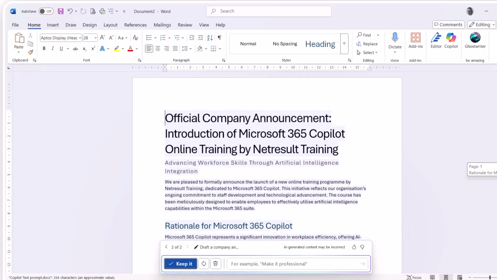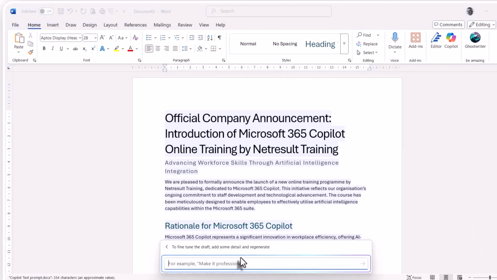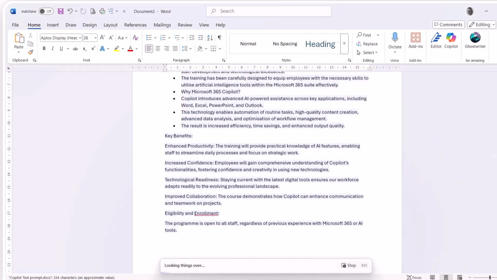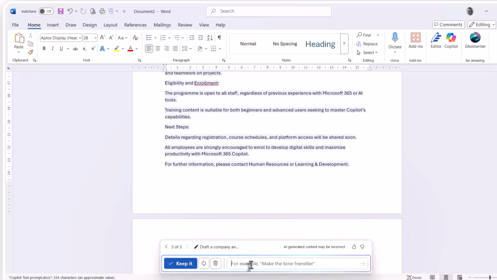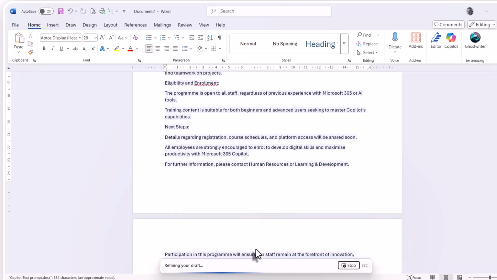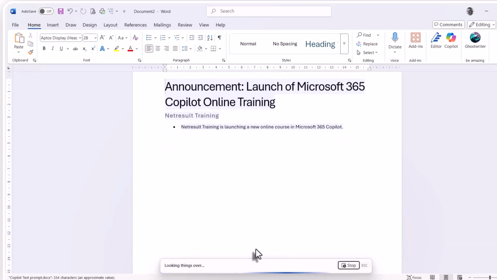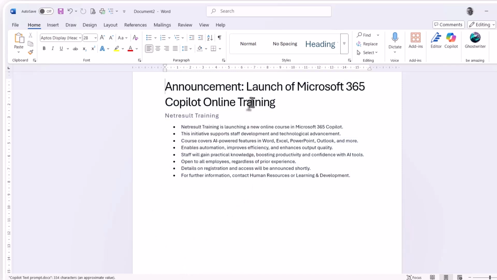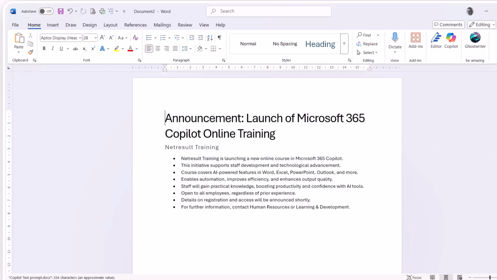Well, it's certainly formal, but it's still quite long. I'm going to click in the suggestion box again and say, make it bullets, because this is an announcement. I think I'm just going to do another edit here and say shorten. Okay, and that I think will do. So I'm going to say keep it, and there we are. We've now got our completed announcement, and it's only taken a couple of minutes to produce.